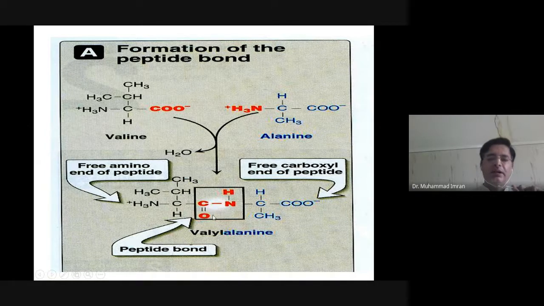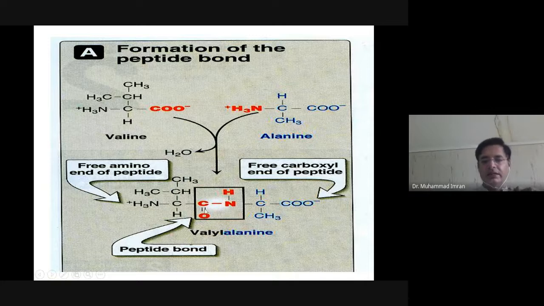This bond is always in trans configuration. What is the meaning? Hydrogen is in either the upper position or lower position, and the carbonyl is in the opposite direction. And this double bond is resonating between C=O and C-N.